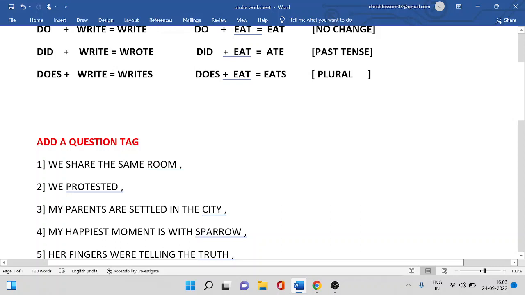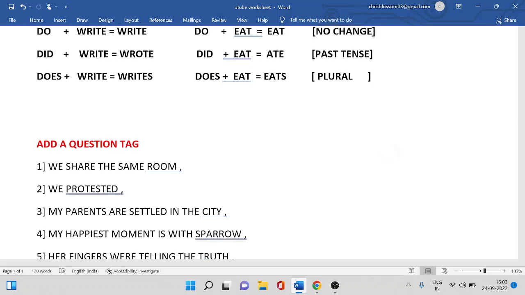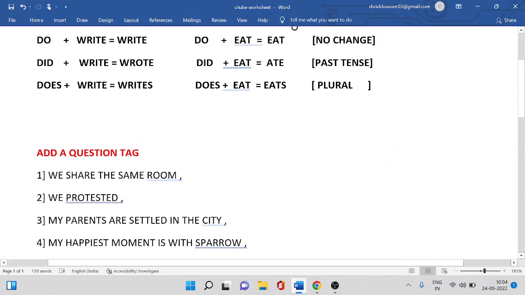The first is, we share the same room. As I always say in Change the Voice, identify and underline the verb share. Now, split it using do, did, and does. Do share is equal to share. So the tag will have something to do with do. The tag will be negative if the question is positive. Don't we? The question tag is don't we.